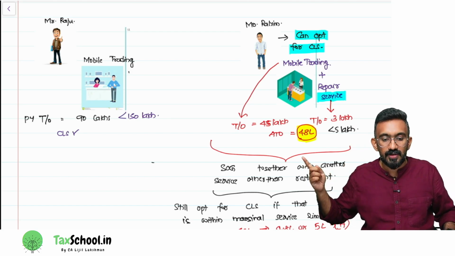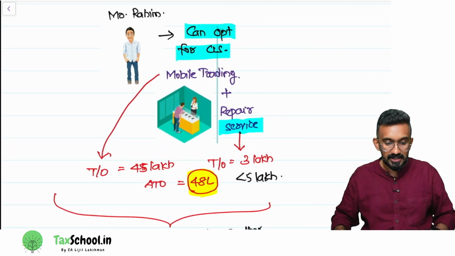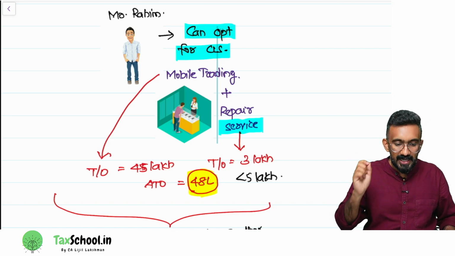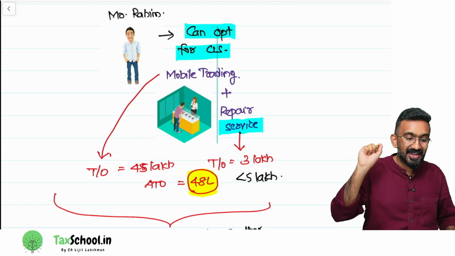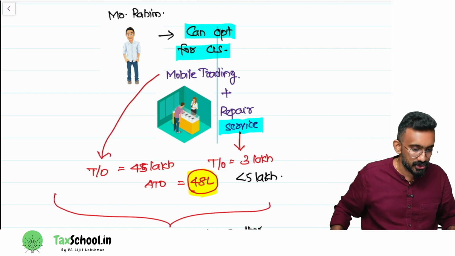Now, what is the turnover of Rahim in this example? 48 lakh. What is 10% of 48 lakhs? 4.8 lakhs or 5 lakh. Which is higher? 5 lakh is higher. So Rahim can have turnover of service up to 5 lakh and still opt for composition levy scheme.